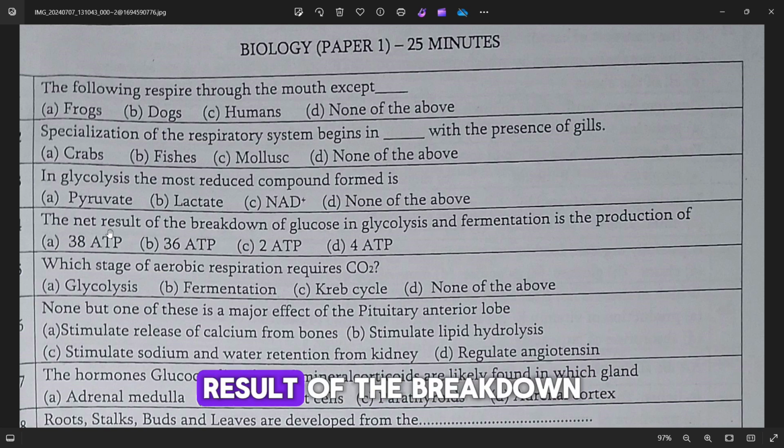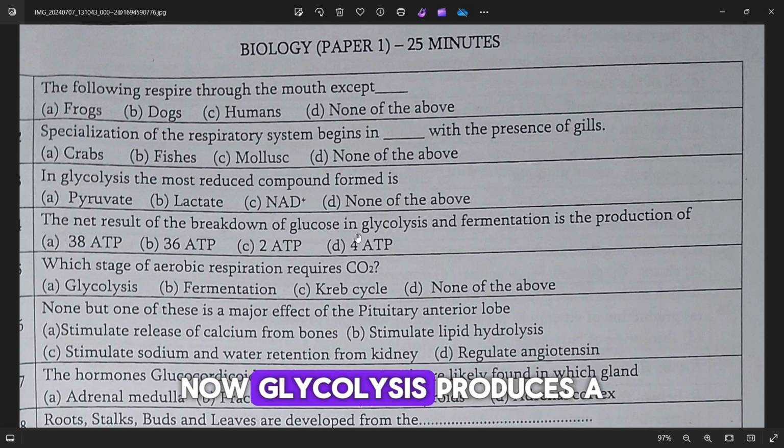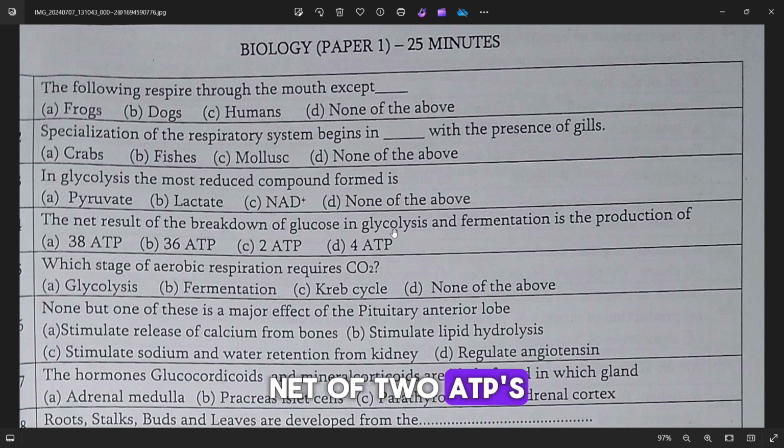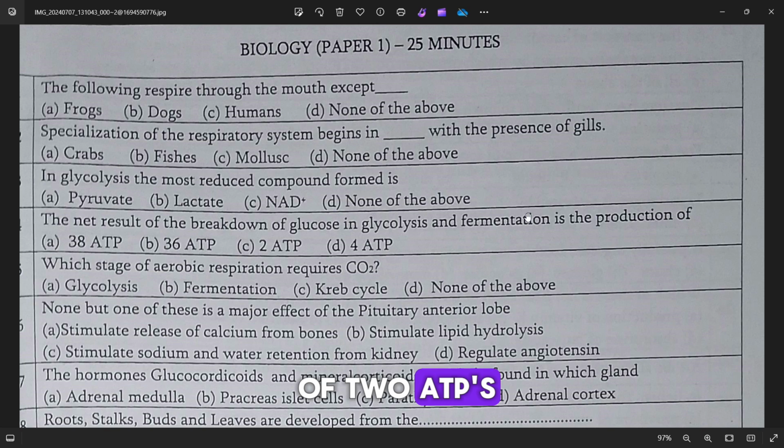The next question: the net result of the breakdown of glucose in glycolysis and fermentation is the production of dash. Glycolysis produces a net of 2 ATPs. Fermentation also produces a net of 2 ATPs.